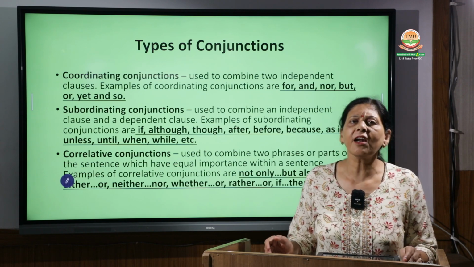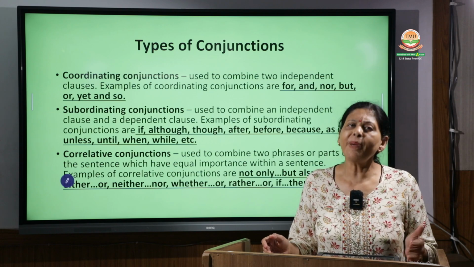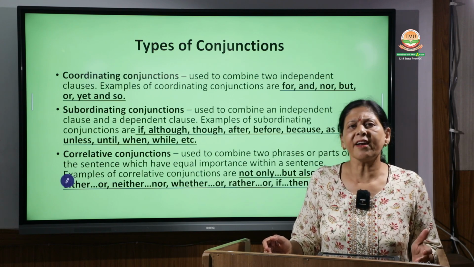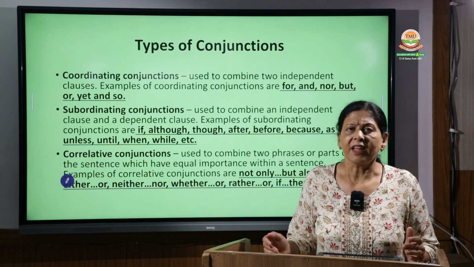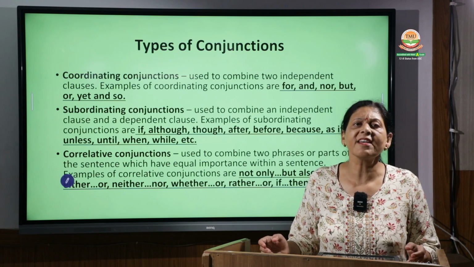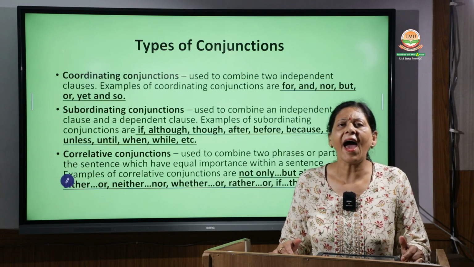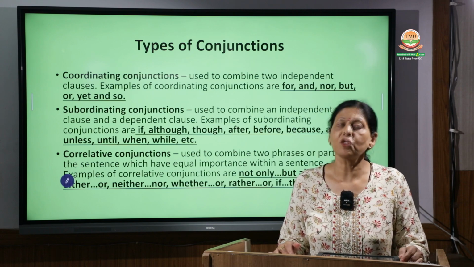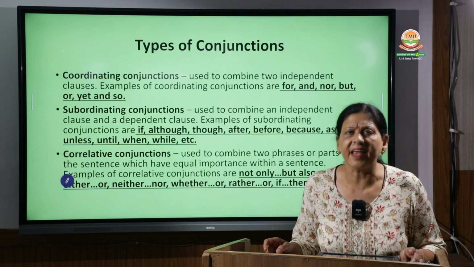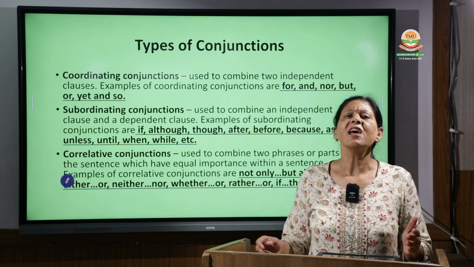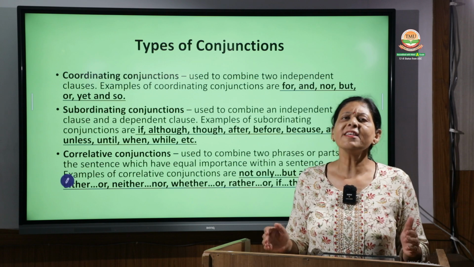So this dependent clause depends on, or looks towards, the independent clause for its meaning. That means to make sense of what it says. That is, Ram went to the market and bought mangoes. So now it is making complete sense. In such sentences, one is a dependent clause and one is an independent clause.